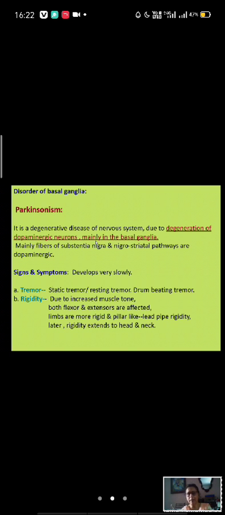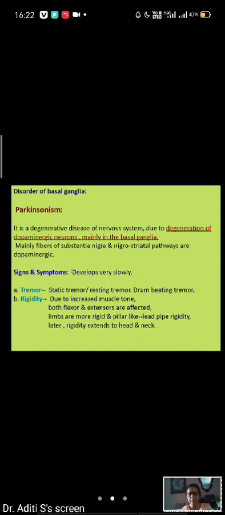Especially, the dopaminergic neurons present from the substantia nigra to the corpus striatum, called the nigrostriatal pathway. Besides this, several other dopaminergic neurons are also present in the basal ganglia and in other parts of the brain. This dopaminergic neuron damage leads to Parkinsonism.